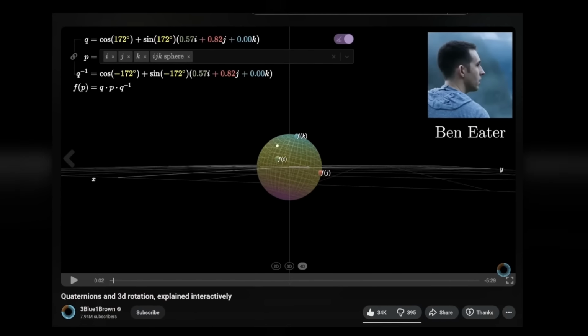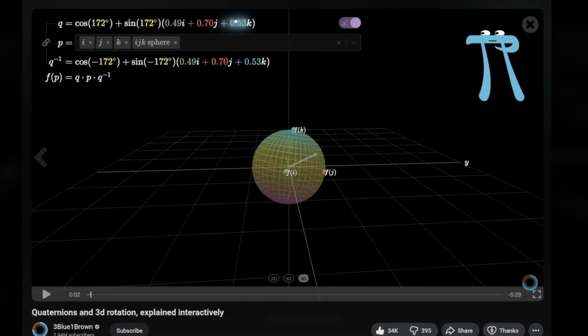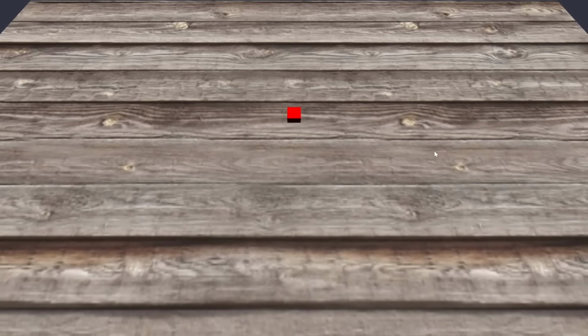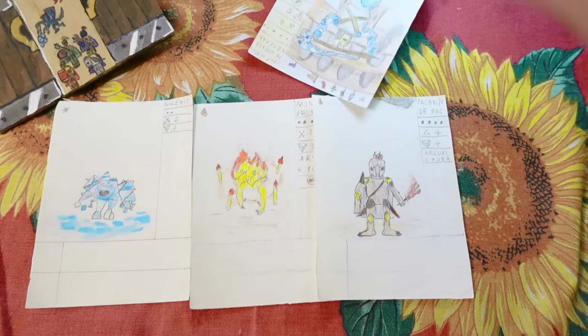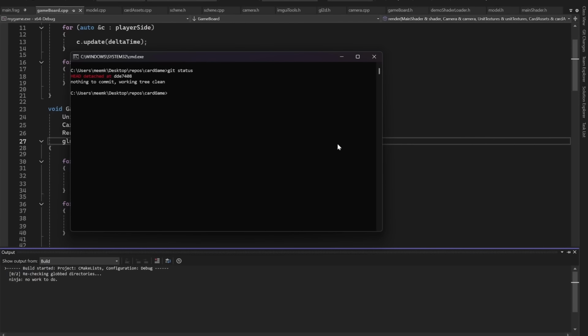The problem is that I'm not using quaternions for rotations, and that can lead to some pretty bad results. Fortunately, things went smooth, but just in case, if I get problems in the future, I can just bust one of these and read about quaternions here. Now, the next logical thing to do would be adding the playing cards. But I first made a repository to save my progress.